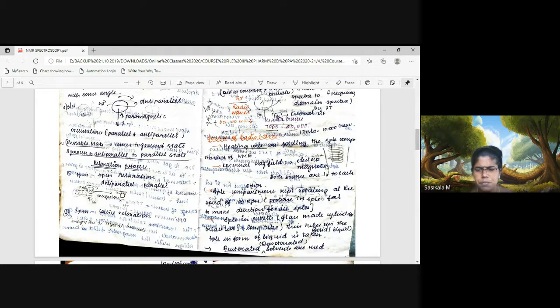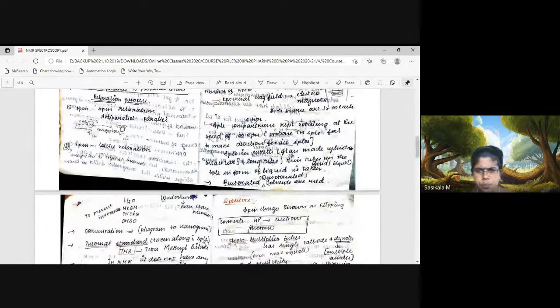How is the magnetic field applied? By using electromagnets. The source of light is heating coils, and the sample cell is a glass tube. It will be kept rotating, as I told you. The speed of rotation is 100 rpm, around 100 rotations per minute. The cuvettes are glass-made cylinders, and the cell will be a long, thin tube, about 1 meter long.